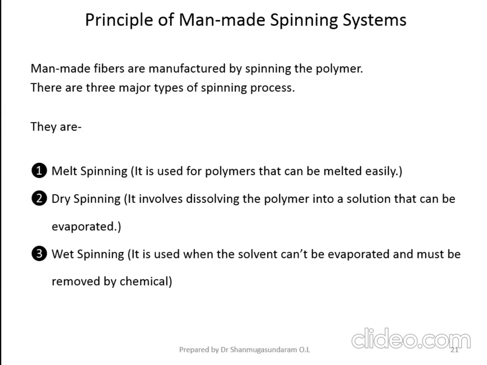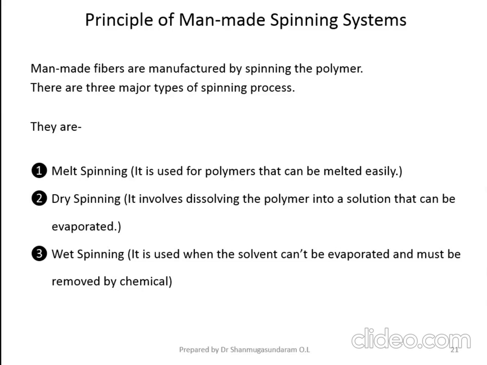See, there are three spinning technologies I told you. First of all, the main step is you have to prepare the polymer in the form of chips. The polymer's melting point should be below the degradation temperature of that polymer.